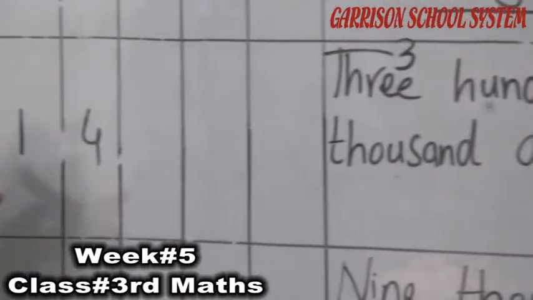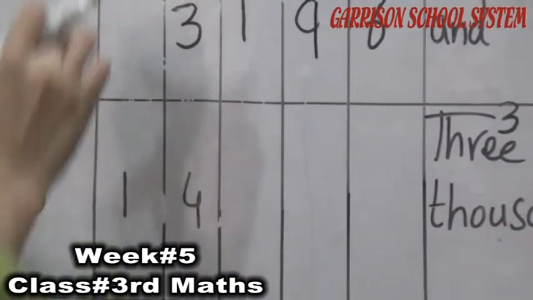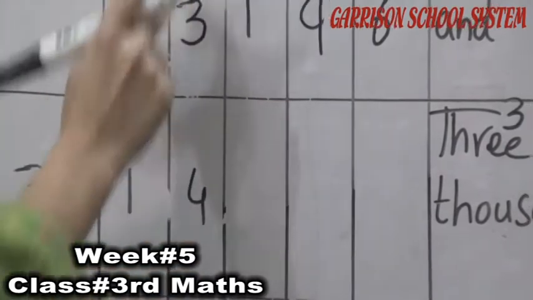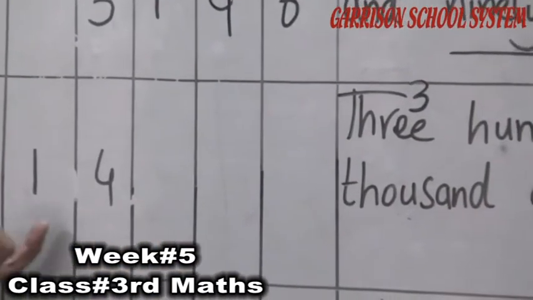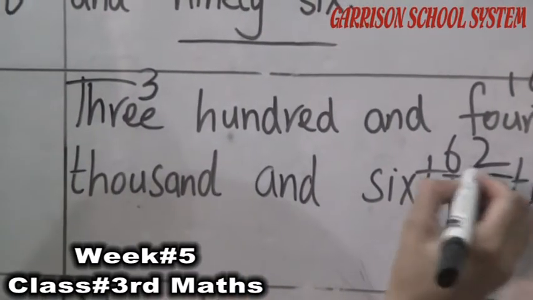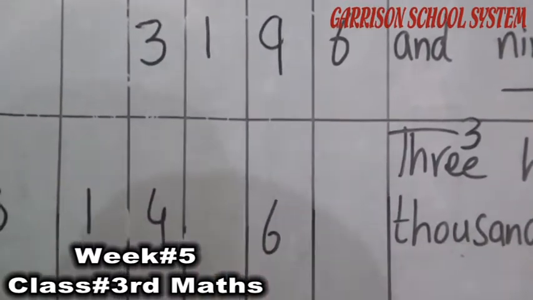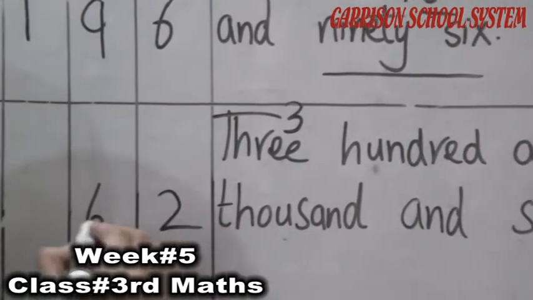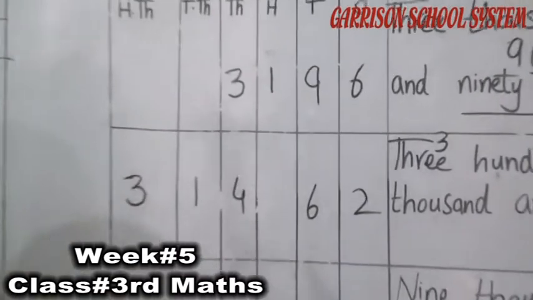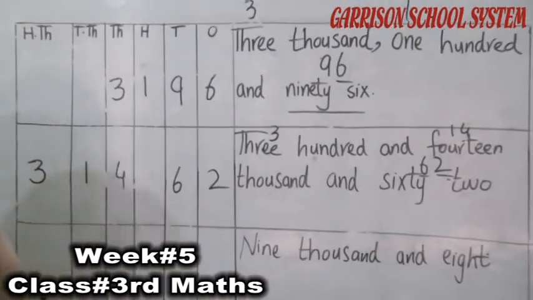314,000. We will start from 100,000, we will write the number 3 here, in 10,000 we will write the number 1, and in 1000 we will write the number 4. 314, then 62. 60 will come in the 10th place, 2 will come in the 1st place. Which number will come in the 100 place? There is no number given to us in the 100 place.